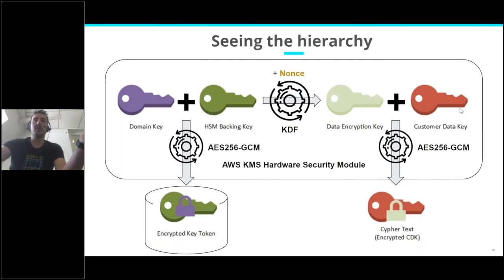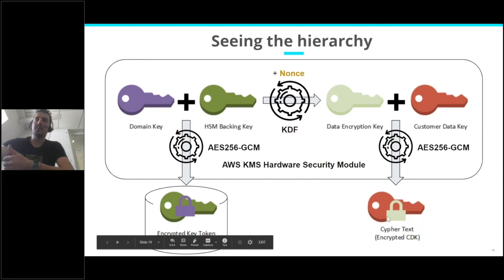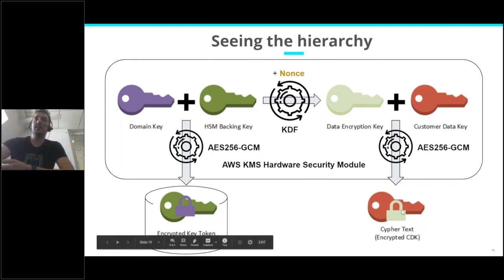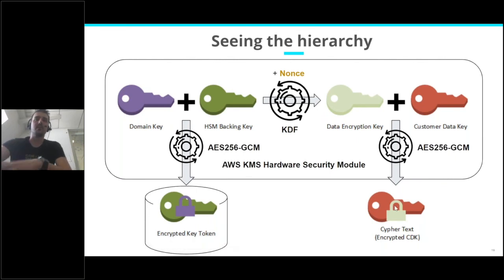Here you have data, and the return of that is the ciphertext. But the ciphertext is really the customer data key or the data you sent, encrypted under the data encryption key. And I made a mistake and forgot to write it, but this bundle also contains the nonce. And we will see just after that the nonce is mandatory to regenerate the data encryption key and to decrypt your data.